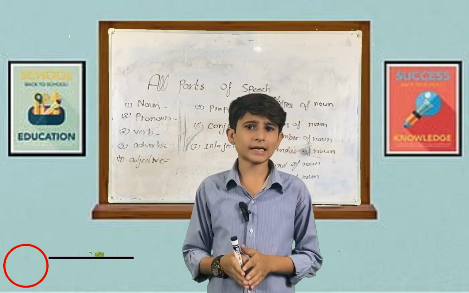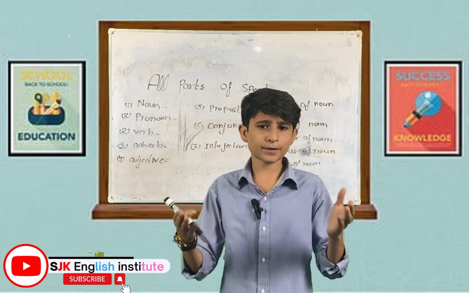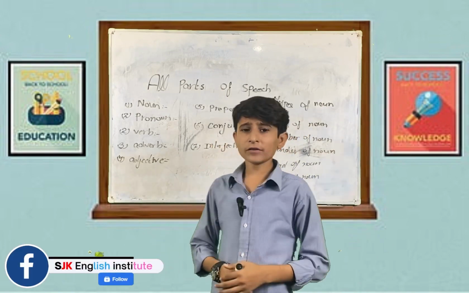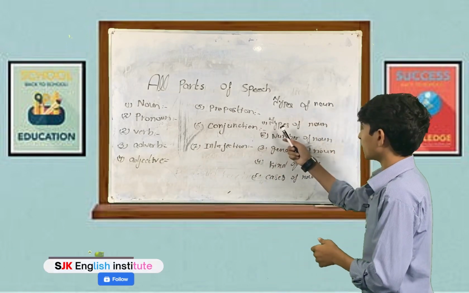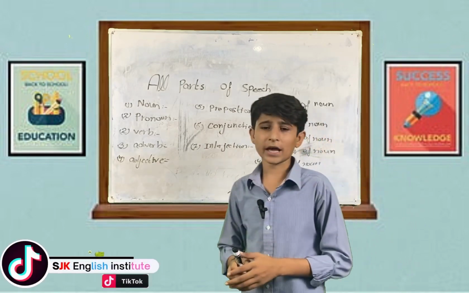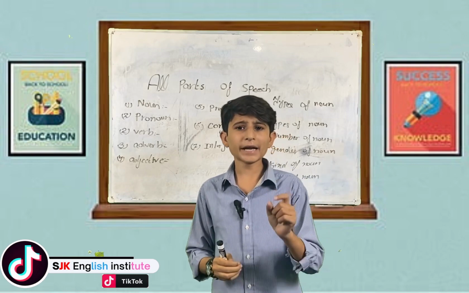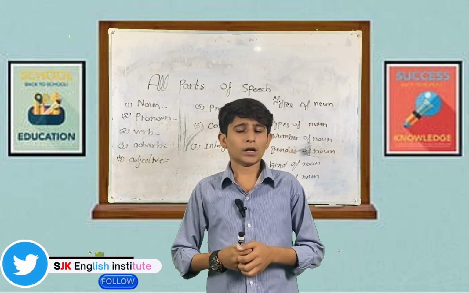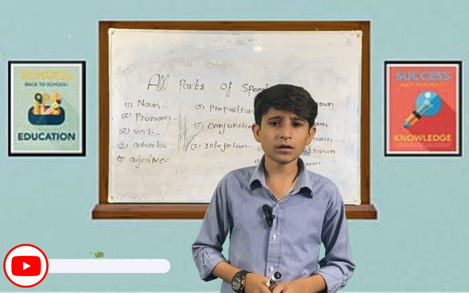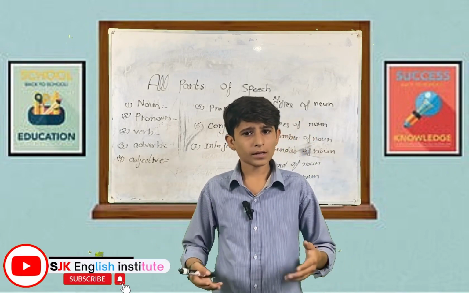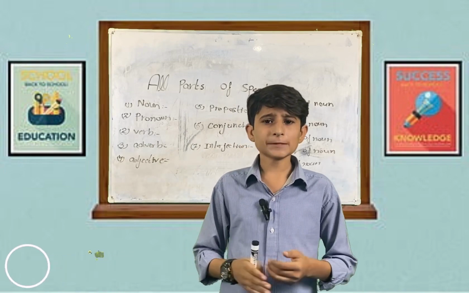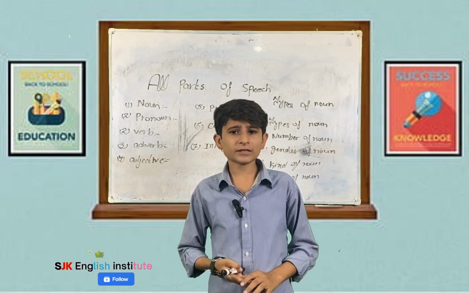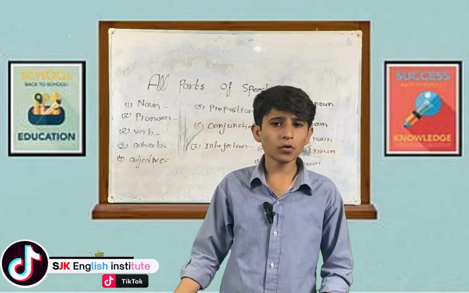The noun definition: every naming word is called a noun. It is the name of a place, person, thing, title, idea, quality, etc. Types of noun have two types: number one, animated, and number two, non-animated. Animated refers to living things, for example, boy, dog, etc. Non-animated refers to non-living things, for example, chair, table, book, etc.